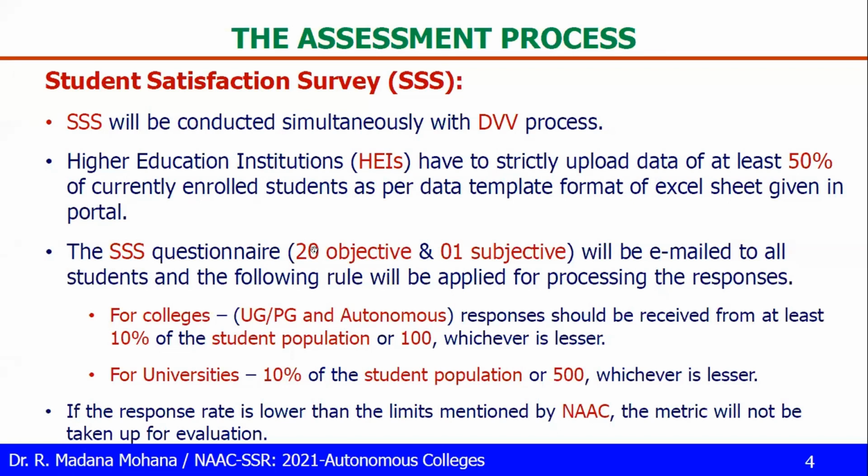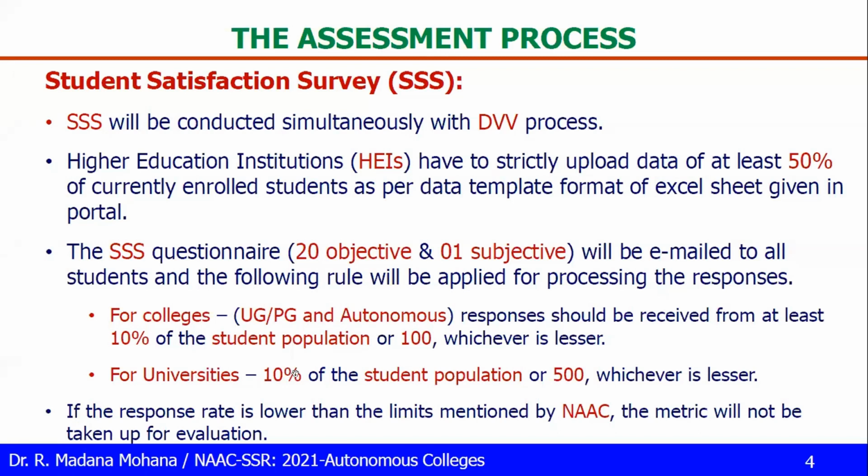Whenever you are uploading student data along with email IDs and phone numbers, the feedback link will be sent to randomly selected students' mails. Then the following rule will be applied for processing the response. For colleges, UG, PG, autonomous, all 3 types of colleges, responses should be received from at least 10% of the student population or 100, whichever is lesser. So whatever student data you uploaded, 10% of the student population or 100, whichever is lesser.